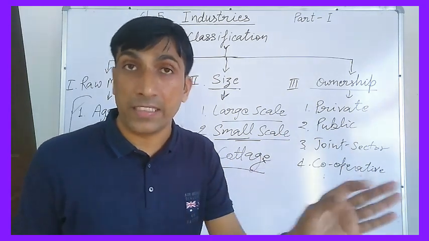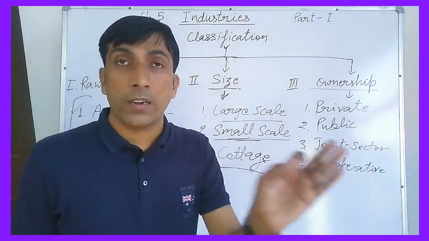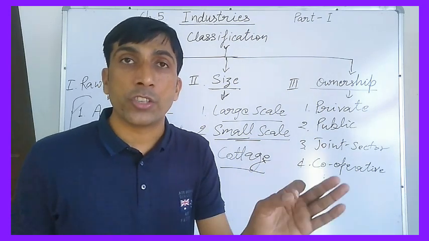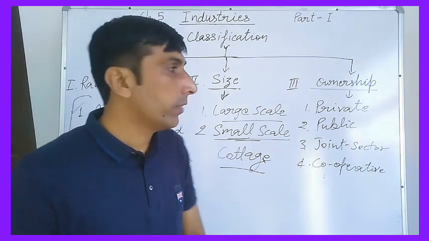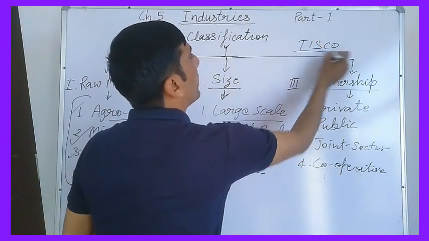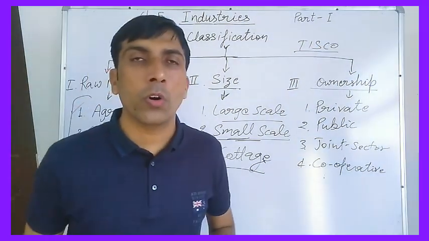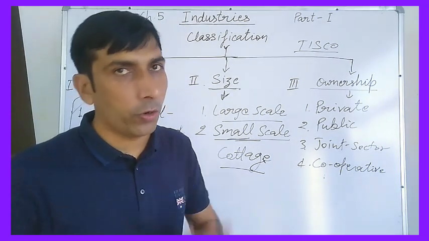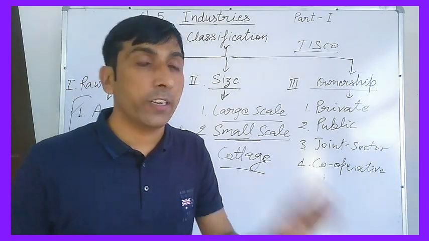For example, Reliance, Tata, Tata iron and steel industry, TISCO. TISCO is an example of private industry. So I hope that you are understanding what is the private industry.